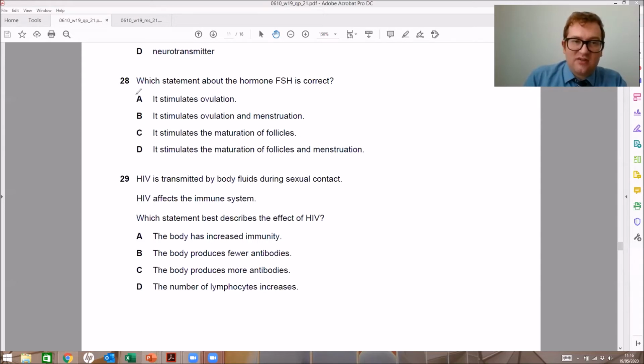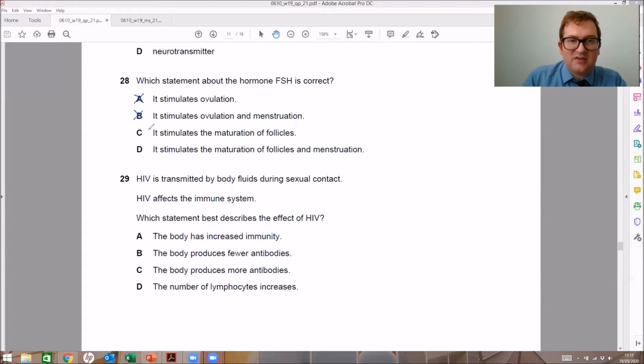Well, no, it does not stimulate ovulation. This is led by a surge of LH, luteinizing hormone. That's what causes ovulation. Okay, it stimulates ovulation and menstruation. Well, no, they do not. Ovulation and menstruation do not take place at the same time. Ovulation, as mentioned, was LH, and menstruation occurs due to a decrease in progesterone.